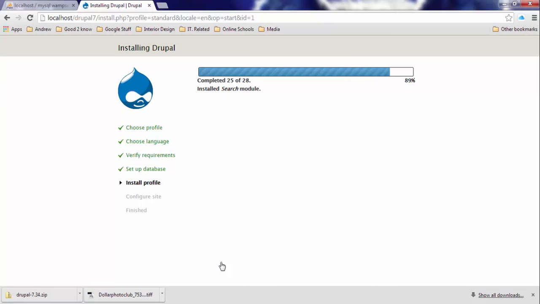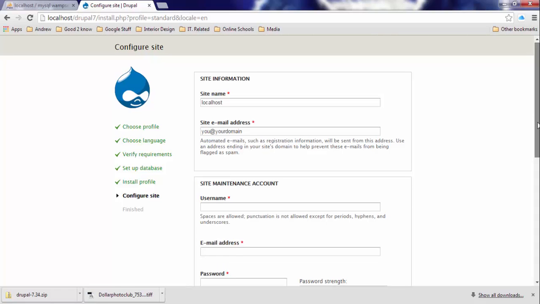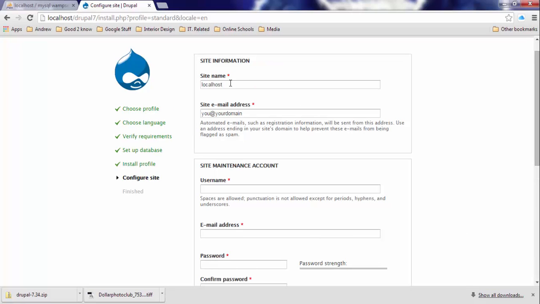It's installing all the databases, the tables, and now it's going through the whole installation process. When it comes to the site information, I'm just going to call it Drupal. As far as the email address, I'm going to leave it as it is.